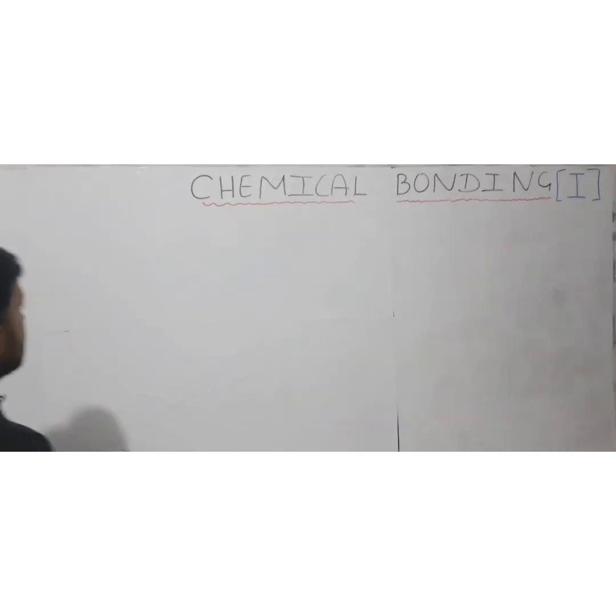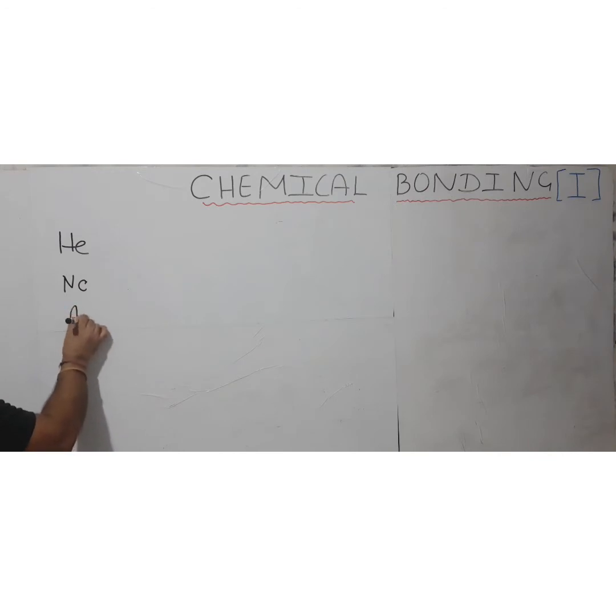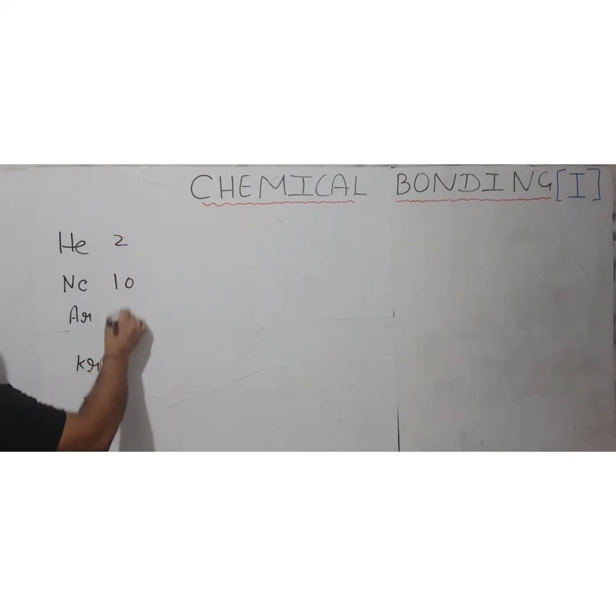Now I tell you one thing, that there are a few gases like helium, neon, argon, krypton, xenon and radon. These are their symbols: helium, neon, argon, krypton, xenon, radon, with their atomic numbers 2, 10, 18, 36, 54 and 86. These are their atomic numbers.